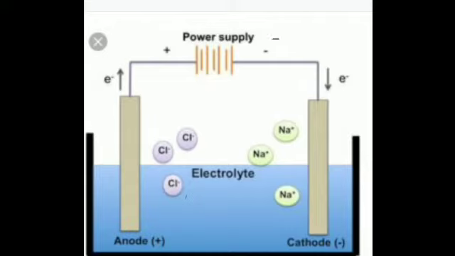You can see this is the battery, the power supply through which current enters, and this is the negative terminal, connected to the cathode, while the electrode connected to the positive terminal of the cell is the anode. Is that clear? These are the two electrodes, anode and cathode.